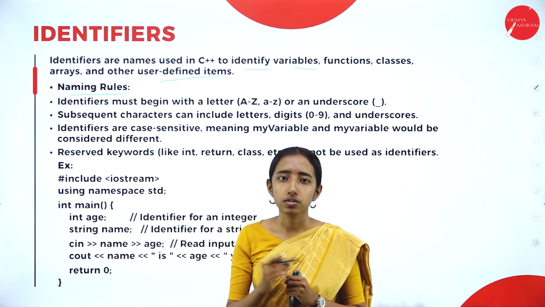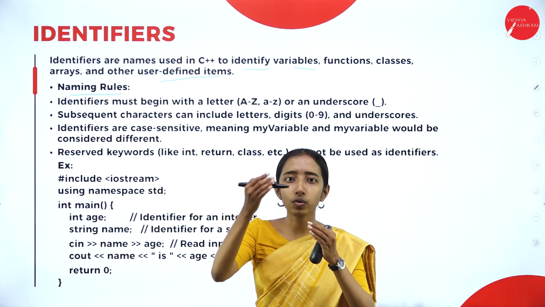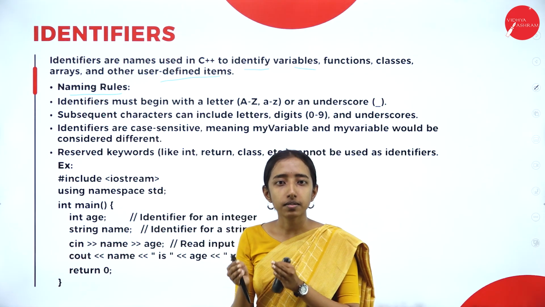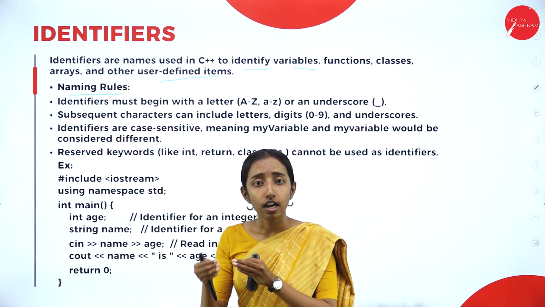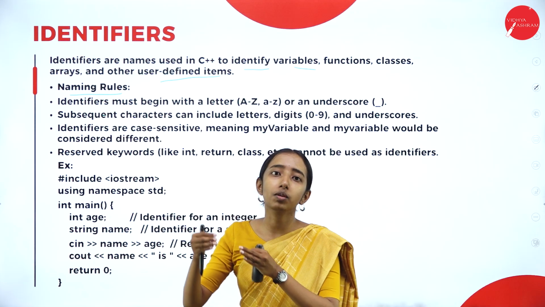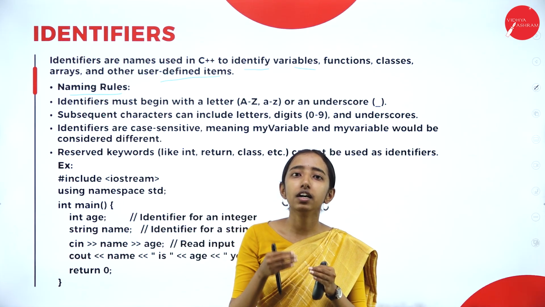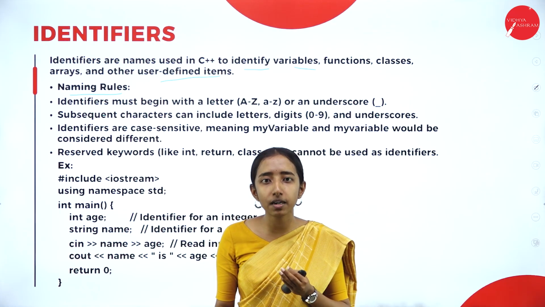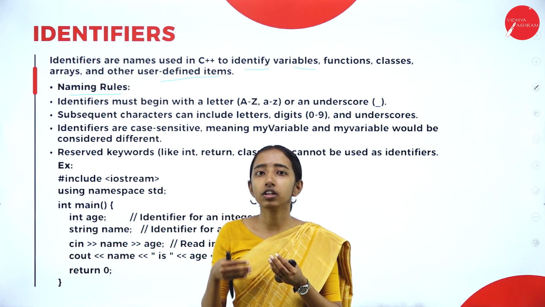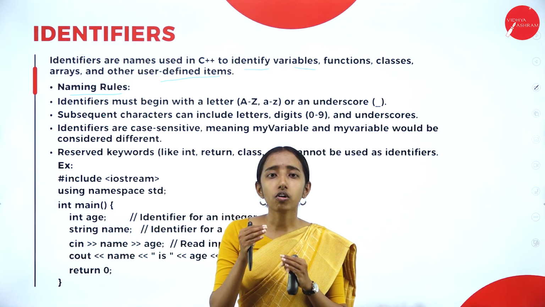So naming rules. So there are rules, right? In attendance, we had rules on how the naming should be. If two persons have the same name, we take the initial. If the initial is also the same, then we give a number. In the same way, in programming, we have a set of rules for naming the functions, variables, arrays, classes or user-defined data types. So what are all these rules?